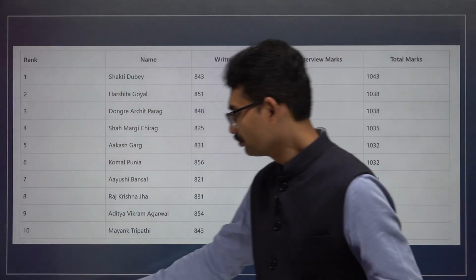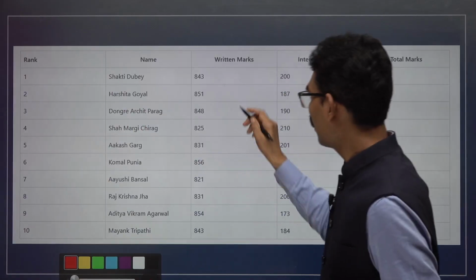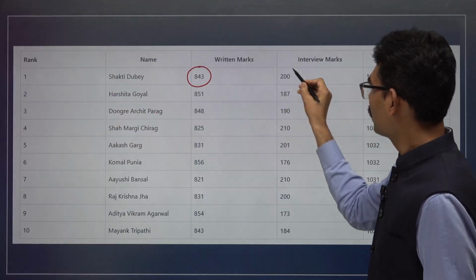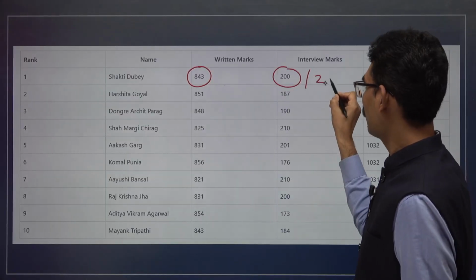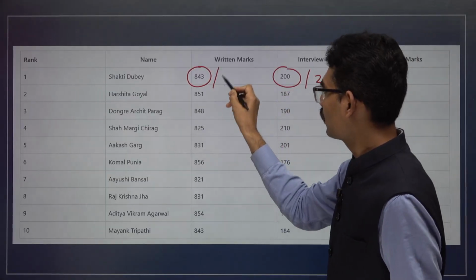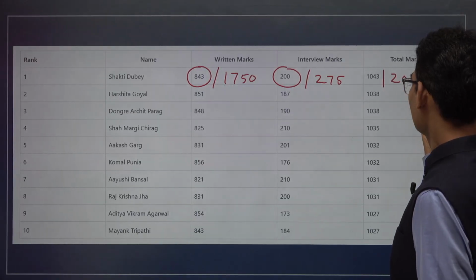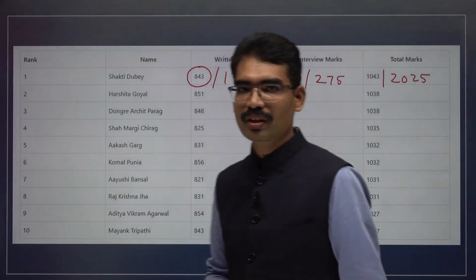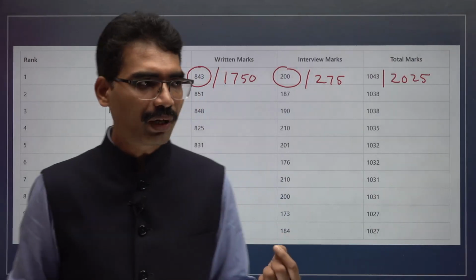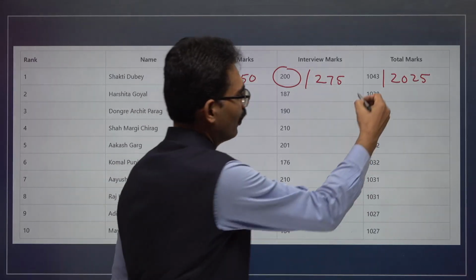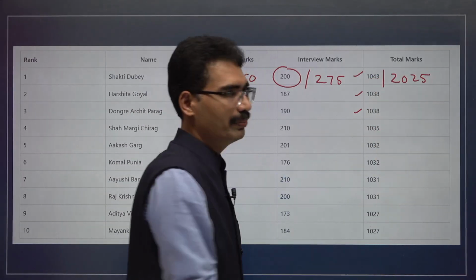Identify this one. How much score did they get? In mains, the top ranker got 843. In the interview, 200 marks. This is out of 275. This is out of 1750. And this is out of 2025. So this is how the marks will be decided, and depending on this score, whether you are rank 1, rank 2, rank 3 will be decided.